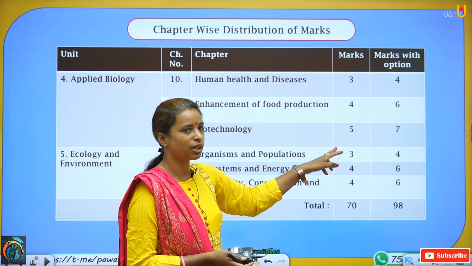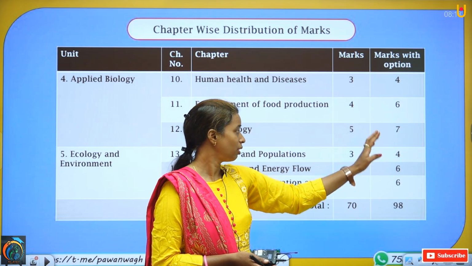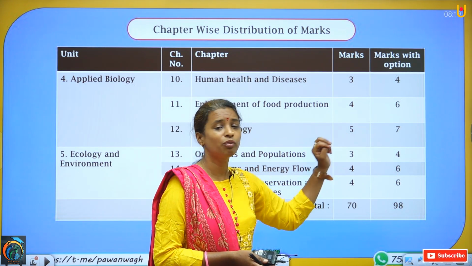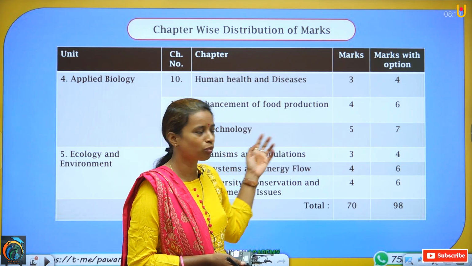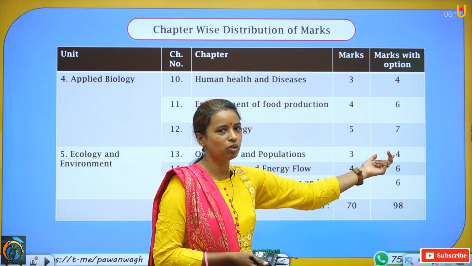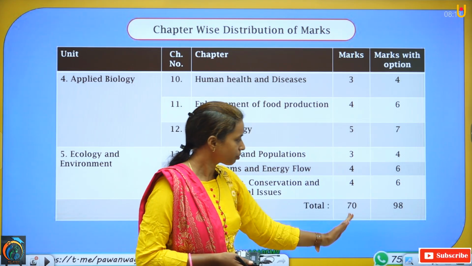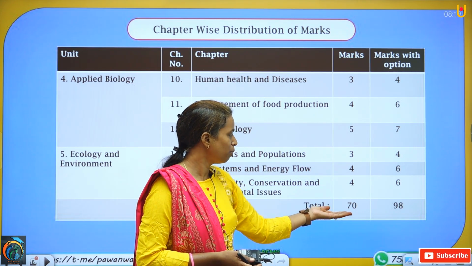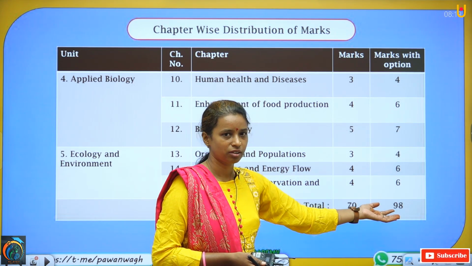That's why minimum 3 and maximum 4 marks are given to this topic. Whatever questions come from this topic will be of minimum 3 marks or maximum of 4 marks. In this way, the total will be minimum of 70 and maximum of 98.